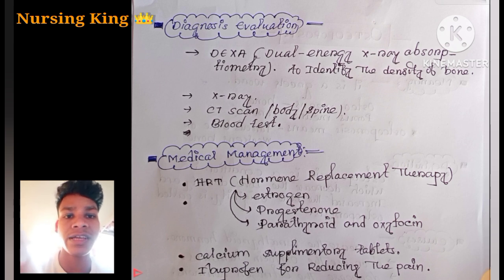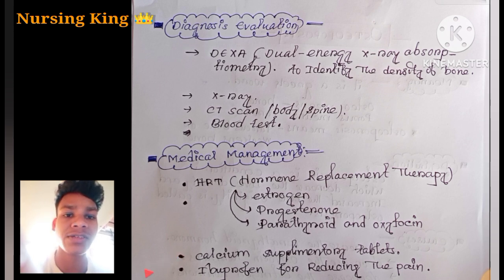The next management is calcium supplementary tablets, because as we discussed before, the main cause is deficiency of calcium, a less amount of calcium present in the body. So obviously calcium supplementary tablets are provided for the patient.